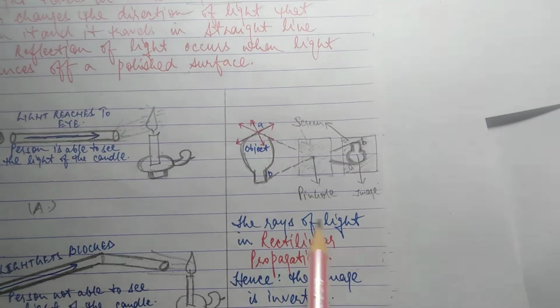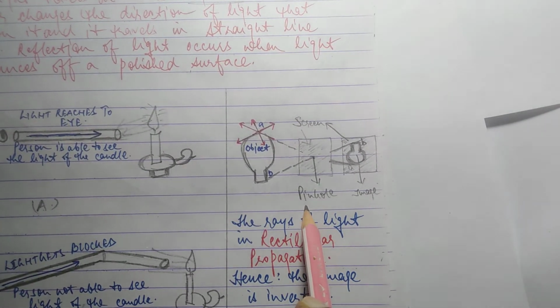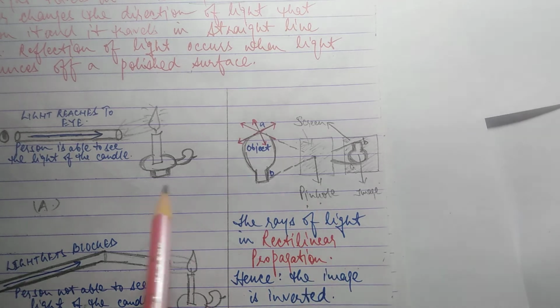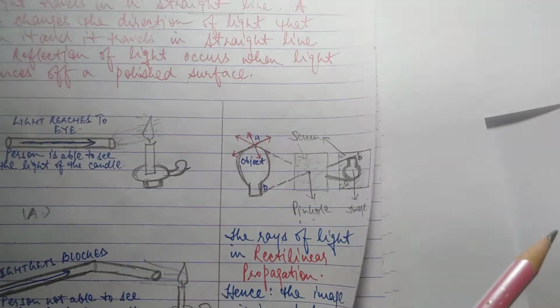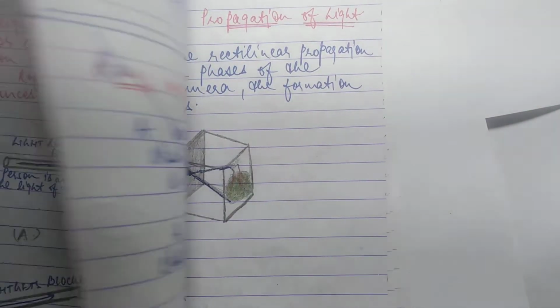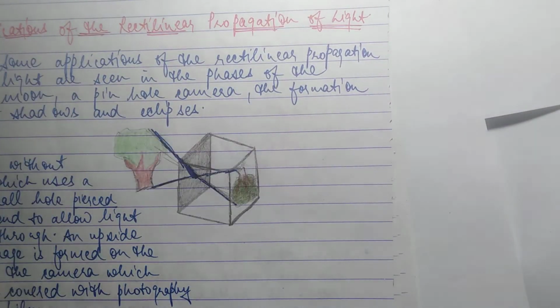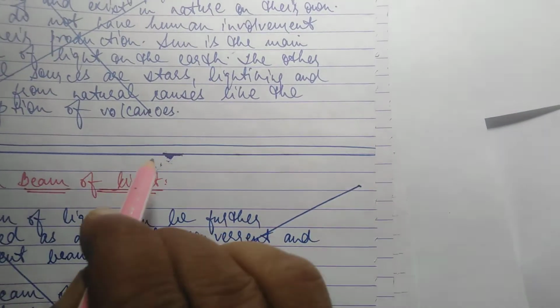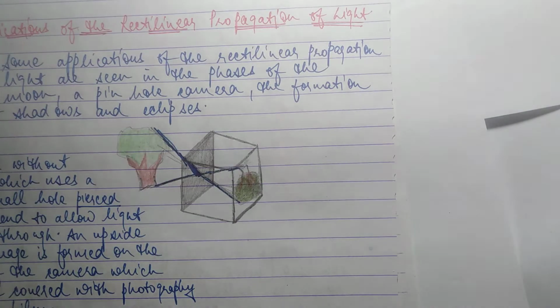Okay, this is the diagram of a pinhole camera. This same thing works on light traveling in a straight line. Now 6th page. I will not give this, okay? By mistake I will give written.